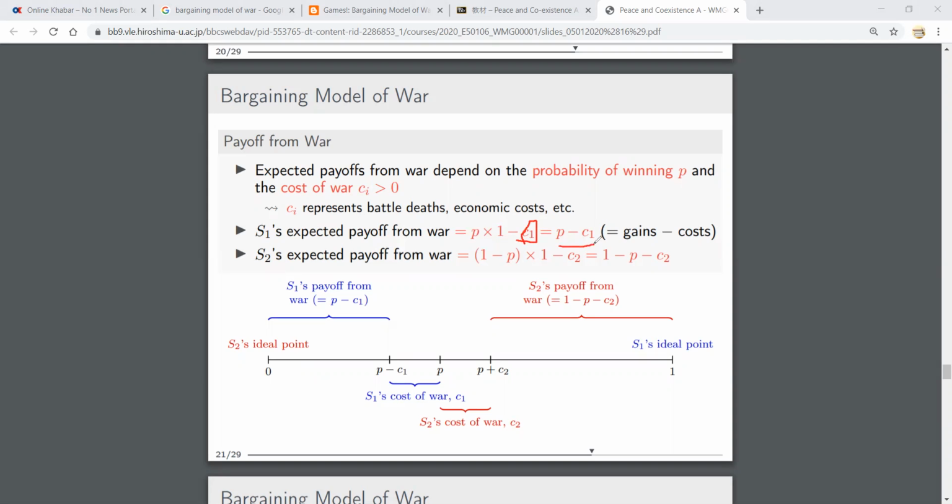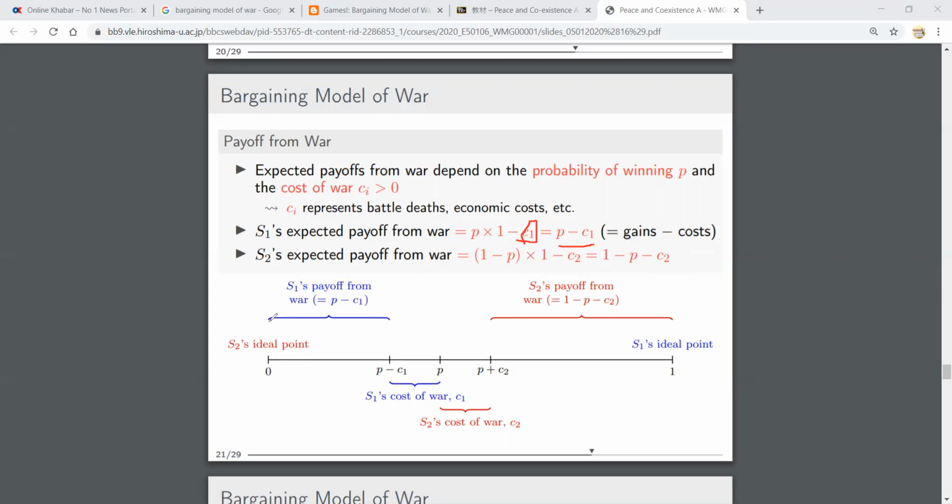That is the total profit. The probability of winning is P, and then P times 1 minus C1 will be the expected payoff from war for S1. For S2, the expected payoff from war: the probability of winning is 1 minus P, times 1, minus the cost C2, so it will be 1 minus P minus C2.